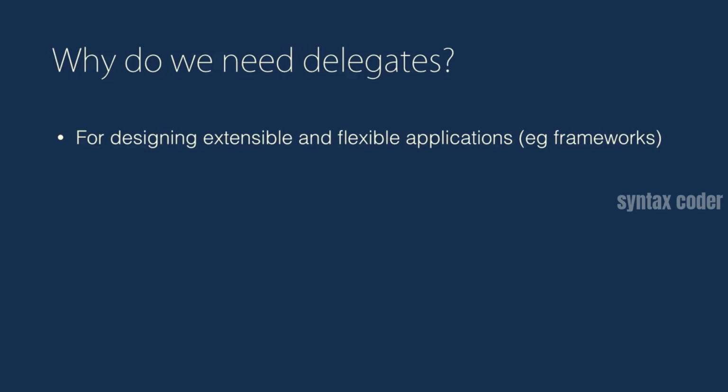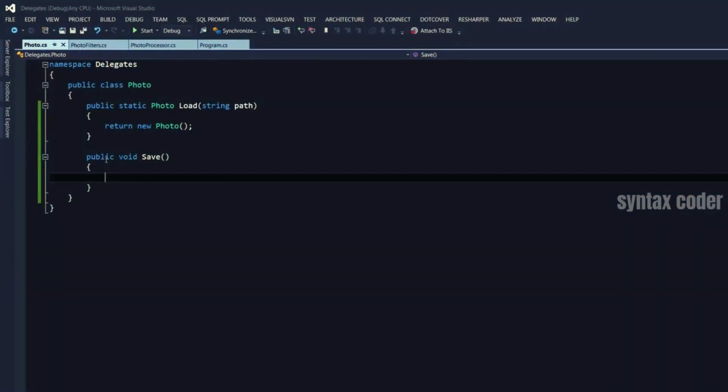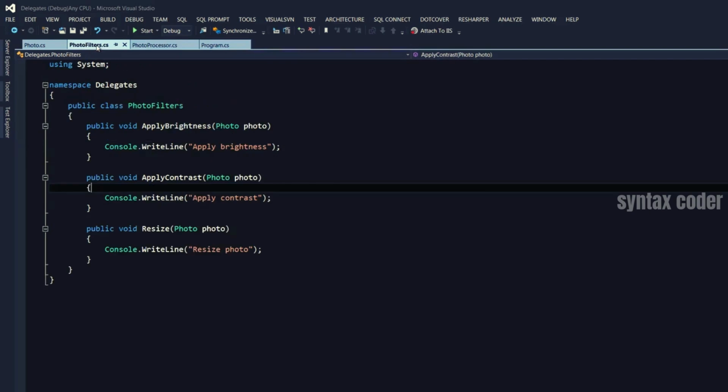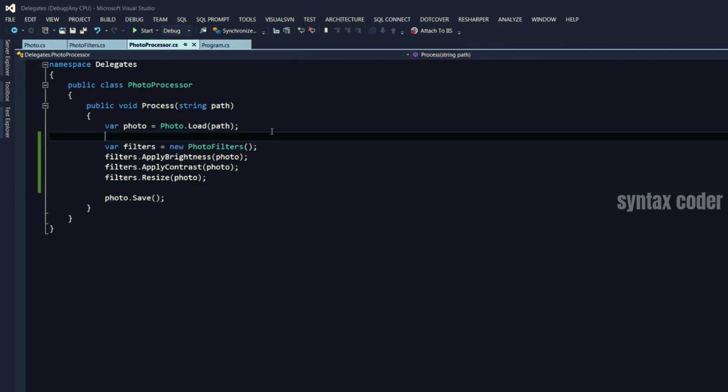Let me explain this in code. Here in this project, I have a class of Photo that represents a photo or an image. A PhotoProcessor, which has one method called Process. It takes a path to a file, loads the photo, applies a set of filters like brightness, contrast, and resizes the photo. Let's take a look at the photo filters. For simplicity, I have just used Console.WriteLine because we don't want to get distracted with image processing algorithms here. But the point here is, imagine you're responsible for designing a framework that is used for processing photos.